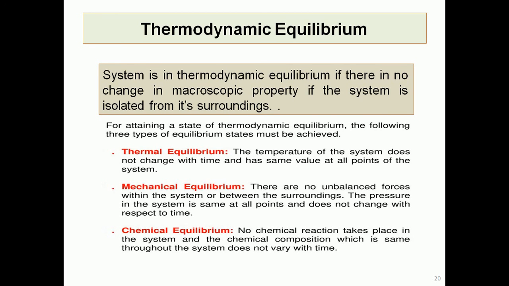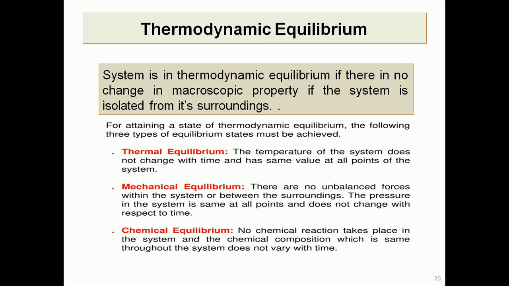Next is thermodynamic equilibrium. What exactly is thermodynamic equilibrium? We used to say that system is in equilibrium at that particular state. So thermodynamic equilibrium can be assured if we assure that system is satisfying three different types of equilibriums, and those are thermal equilibrium, mechanical equilibrium and chemical equilibrium.